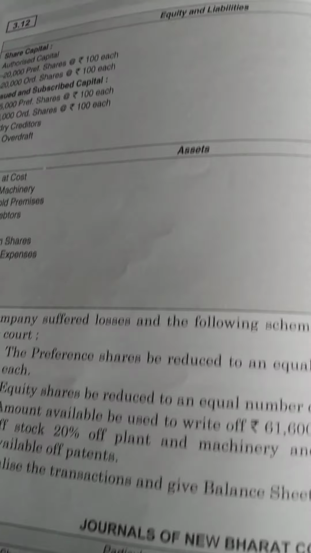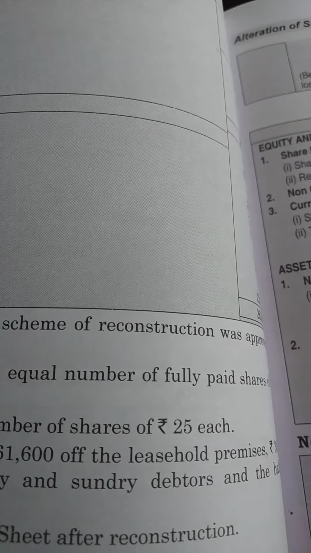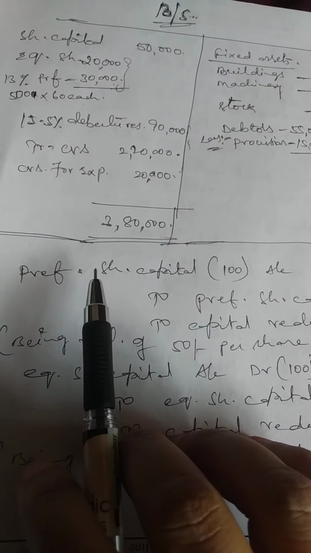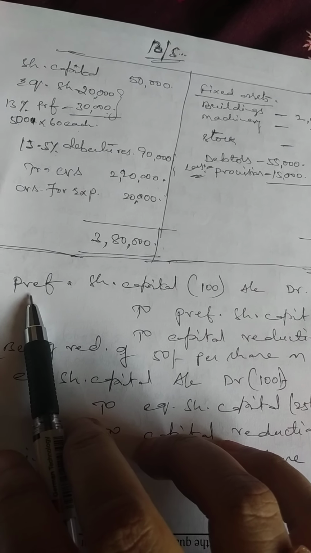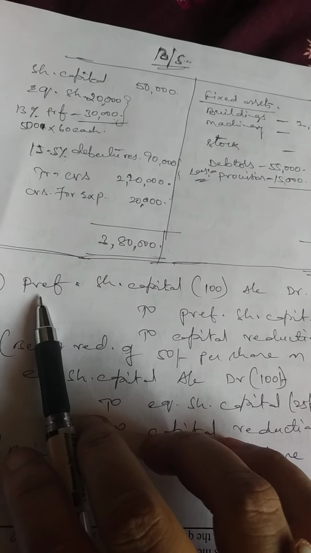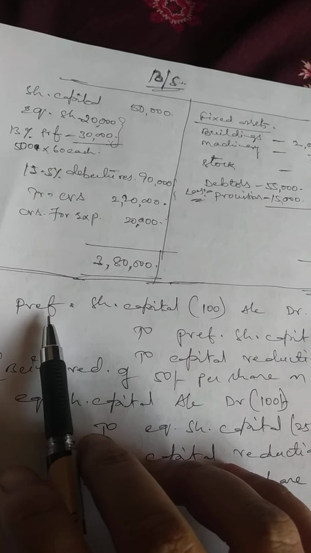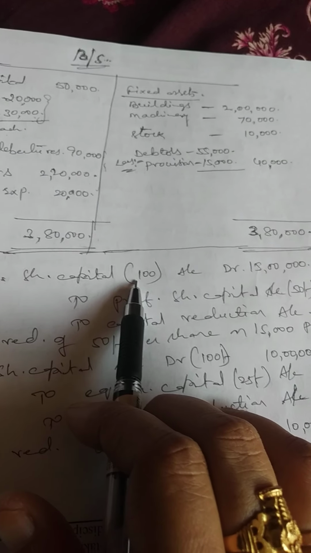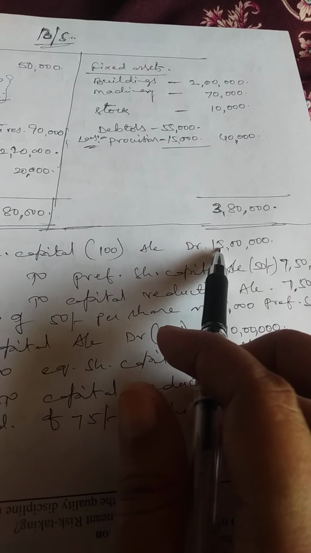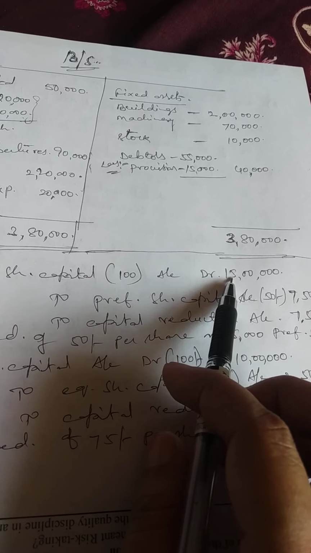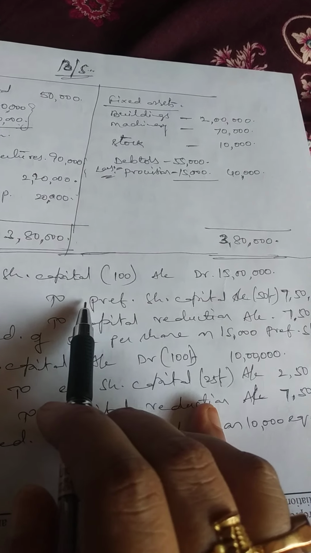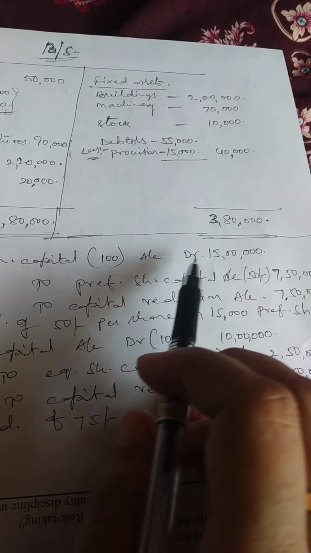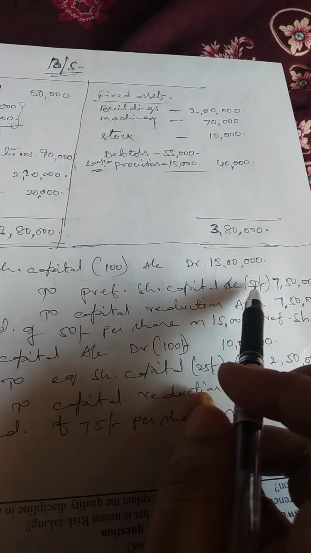So he has given clear-cut instructions, girls. Now let us see how the journal entries will appear in the books of accounts. Prior to reconstruction, let us start with the preference share capital, because he has also started the problem with preference share capital. The first journal entry goes: preference share capital, which has a face value of 100 rupees, 15,000 shares of rupees 100 each, that comes to 15 lakhs, to preference share capital of 50. He asked you to maintain the equal number of shares, but the face value is reduced to 50.